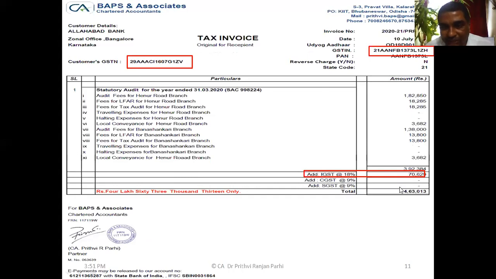How much tax credit can he take? Which tax? By seeing the bill, who can tell me? How much of IGST? 70,629. This much input credit this consumer can take. This consumer is Allahabad Bank, so Allahabad Bank with this GSTN can take credit of this amount. One more bill I'm showing you.